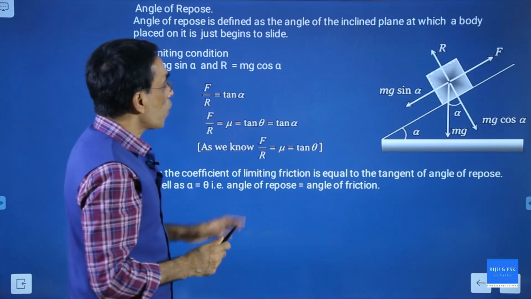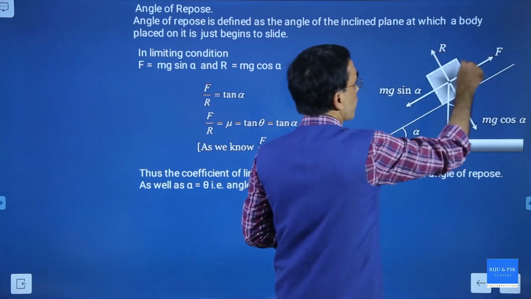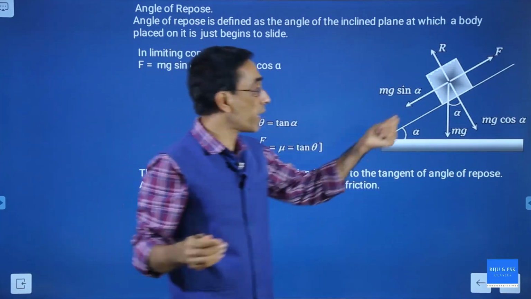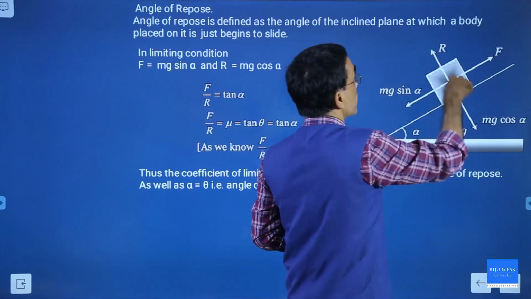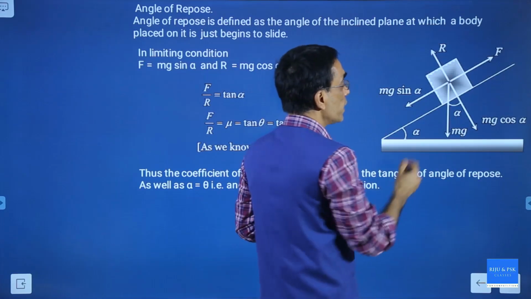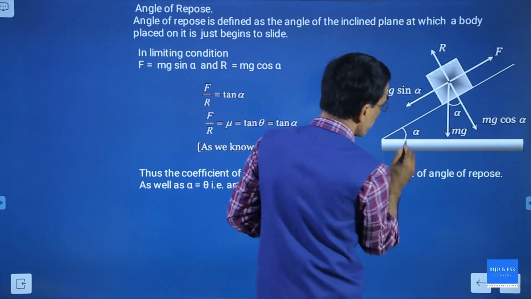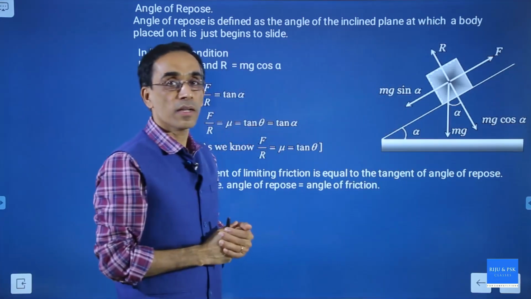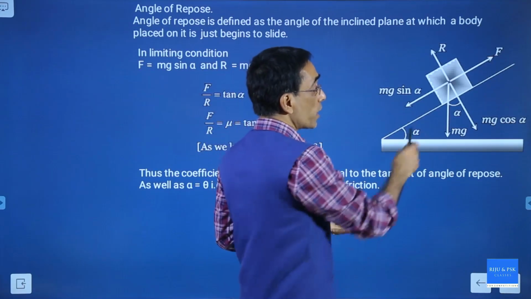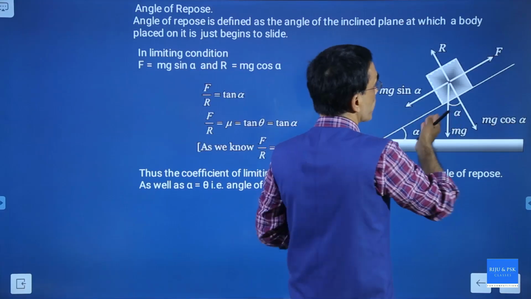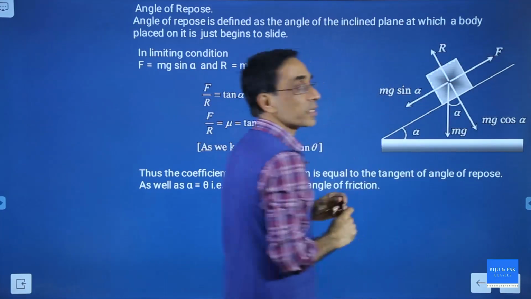Okay. Now on an inclined plane, there is a body on it, and we know that the weight of the body, mg, will act vertically downward, and the normal reaction will act in this direction. Now we can resolve mg into two components. One is mg sin alpha, another is mg cos alpha, because the angle is given as alpha. Frictional force will act: if there is friction on the surface, the body will tend to slide downwards, so frictional force will act in the upward direction.